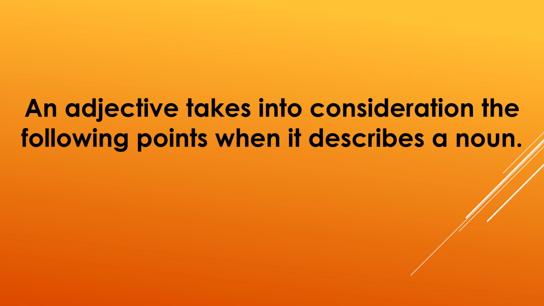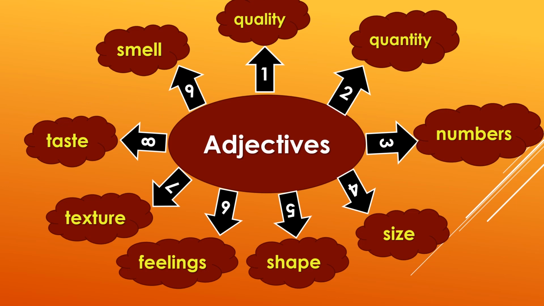An adjective takes into consideration the following points when it describes a noun. Now children, there are many points, how we can describe a noun. Let us see them. Point number 1, you can talk about the quality. Point number 2, you can tell about their quantity. Point number 3, you can say about the numbers. Point number 4, you can describe them using the size. Point number 5, you can say about their shape. Point number 6, you can describe the feelings. Point number 7, you can tell about their texture. Point number 8, you can say the taste. How is it? Point number 9, you can tell about the smell.